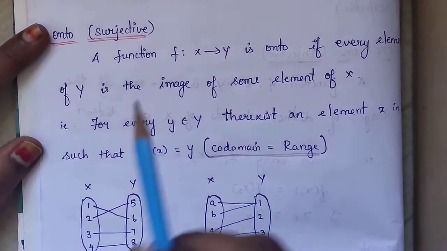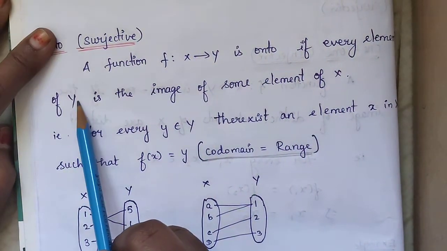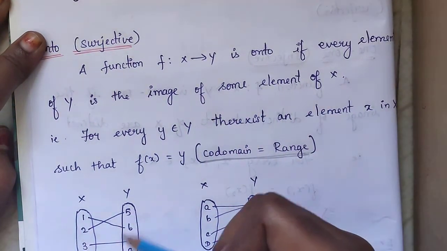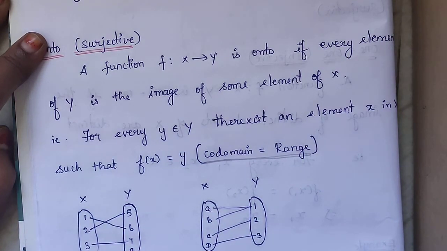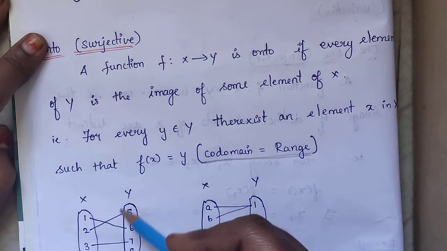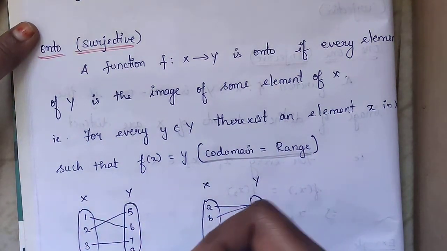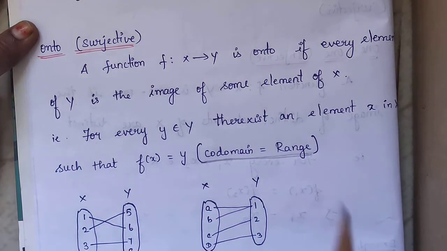A function f from x to y is onto if every element of y is the image of some element of x. That means every element of y will be an image of some element of x, meaning the codomain will be equal to range. That's all.